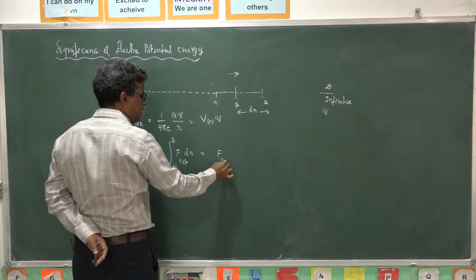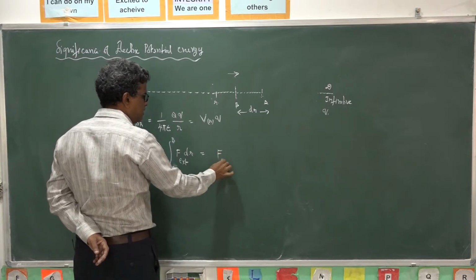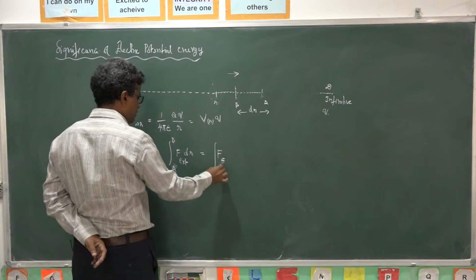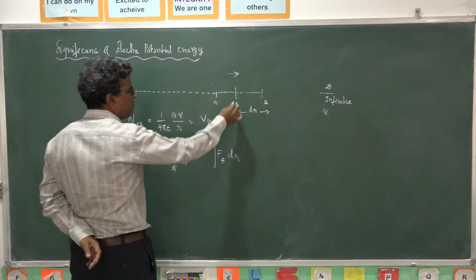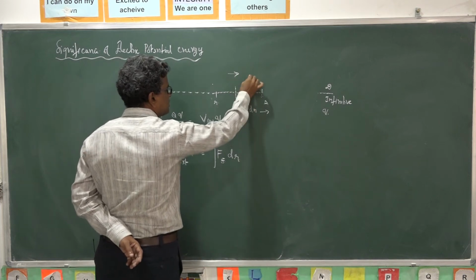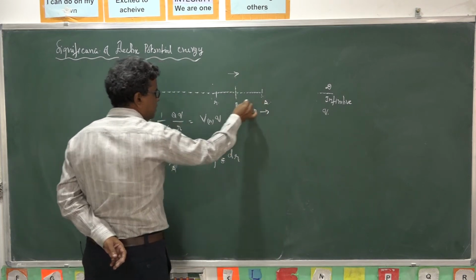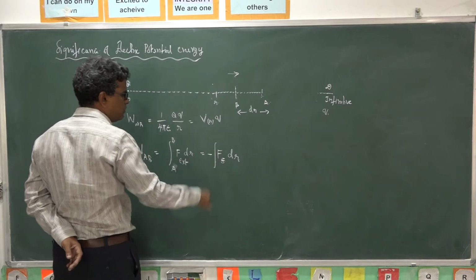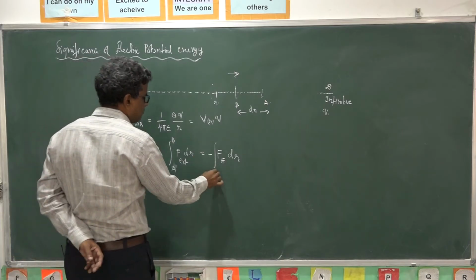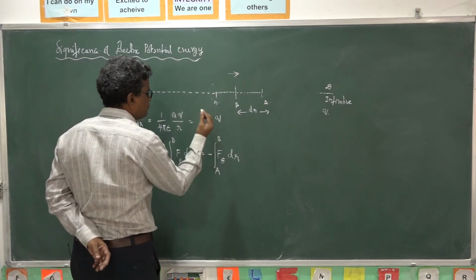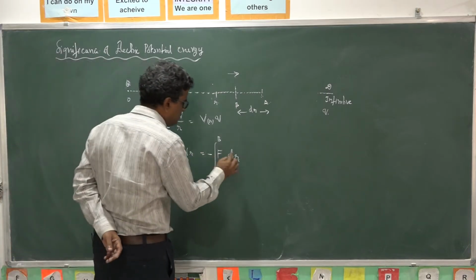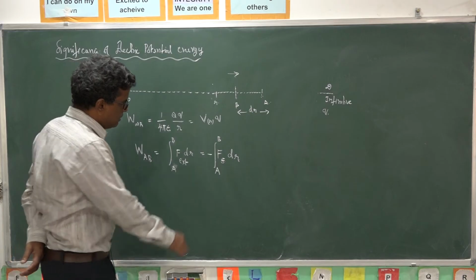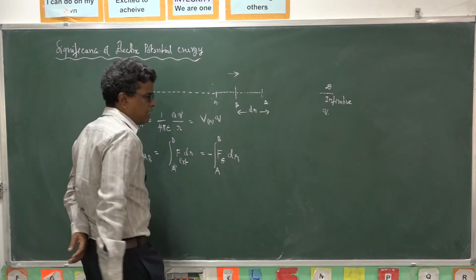Since we are bringing it from A to B, we put a minus sign. This is the force applied by the electric field.